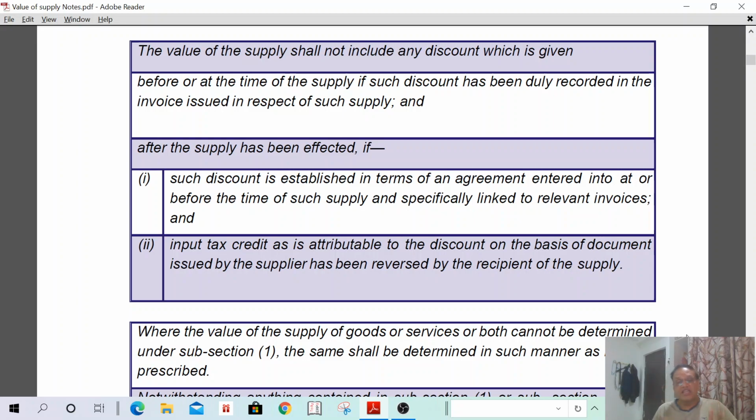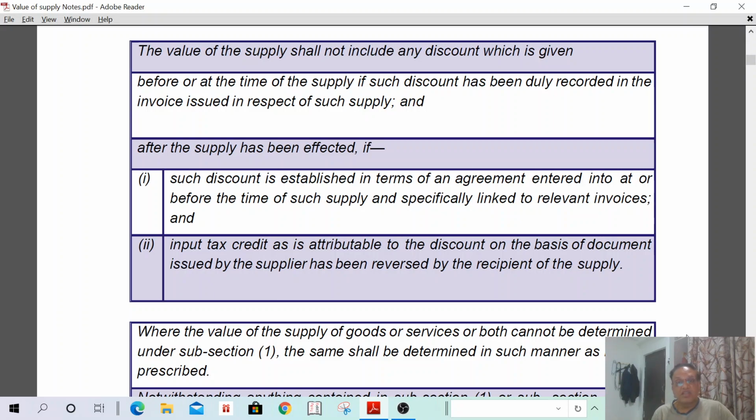If any discount is given before the supply and it is mentioned in the invoice, recorded in the invoice, the discount amount will always be allowed. But what if the discount is given after the supply is made? I have an agreement with the recipient, before the supply is made, that as per the terms of agreement, I will give you an additional discount. Then if you sell, I can give the discount.